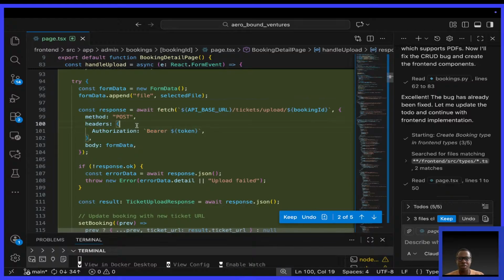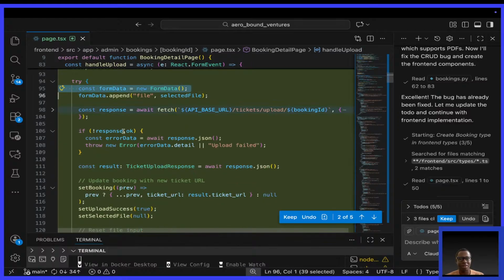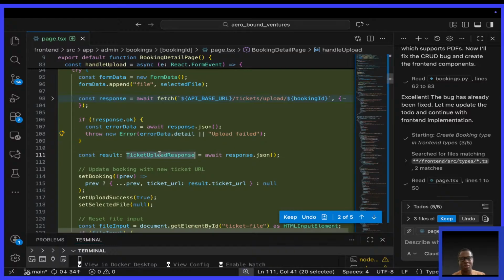So the method is post, of course. In the headers, because we need authentication, we pass the authorization token. So it's Bearer, space, then the token. Then we pass the form data, having our file. Then if the response is not okay, we pick out the error data and throw a new error. If there's an error.detail, we display it. If there's nothing, we simply say upload failed. Then the result, we call it ticket upload result: await response.json.